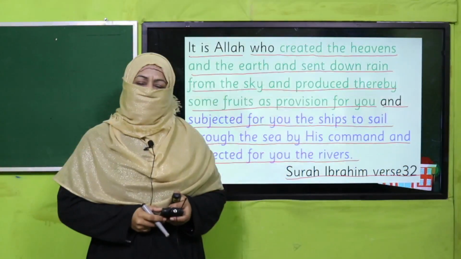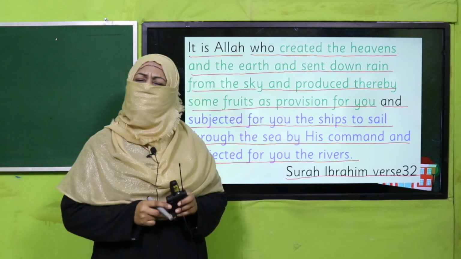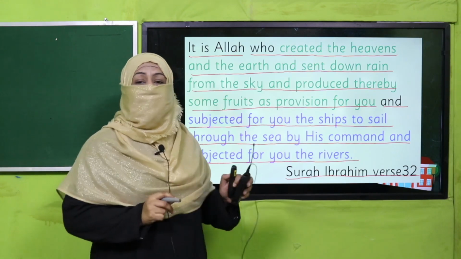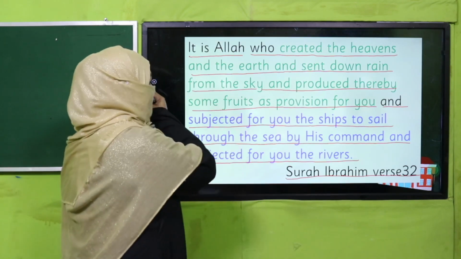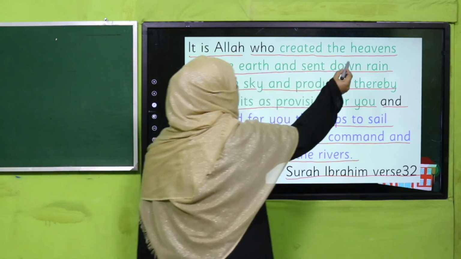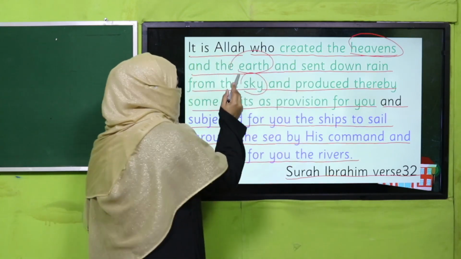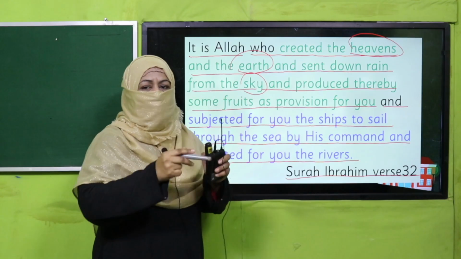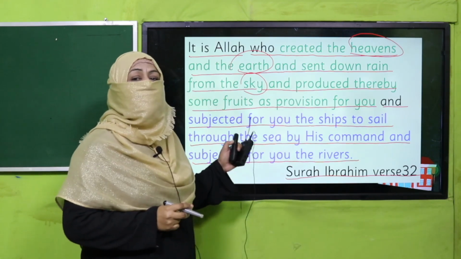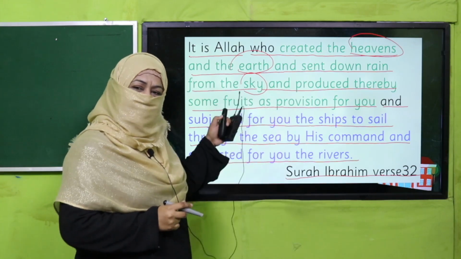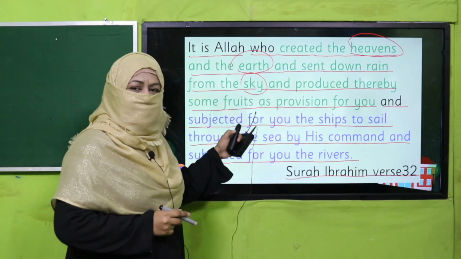Yes, my dear students, what this beautiful verse is telling us. You see, beta, Quran tells us about everything. And this beautiful verse is telling us about the creation of this earth. And you see, Allah created heavens and earth, skies, water. So this is how, step by step, one thing, and Quran is telling us in detail about it. So this is called a procedure. So this is called a sequence of things, how Allah created first one thing, then the other, then the other.